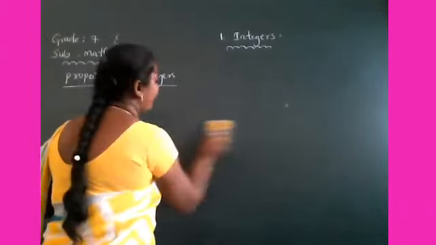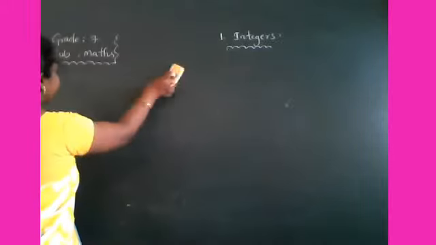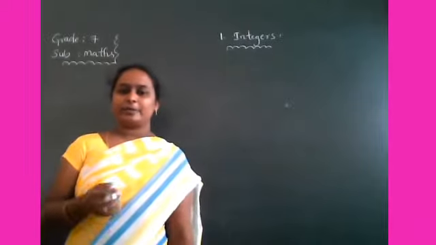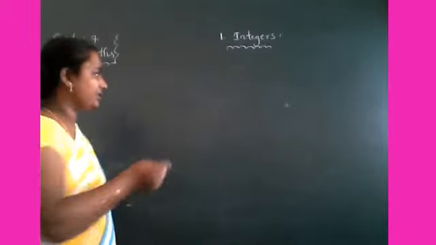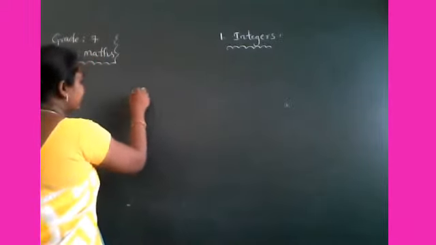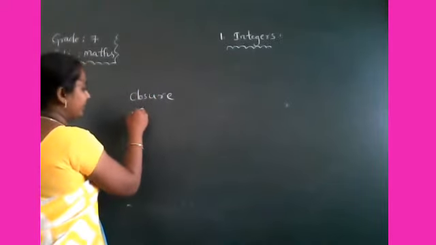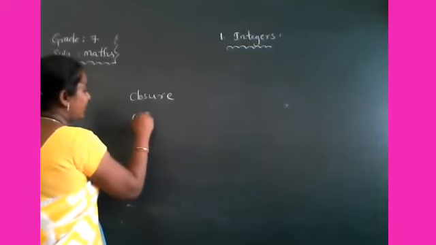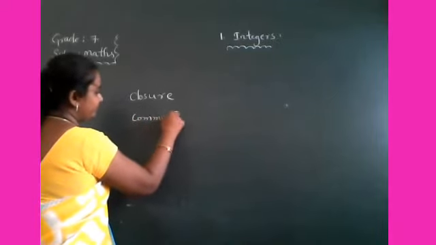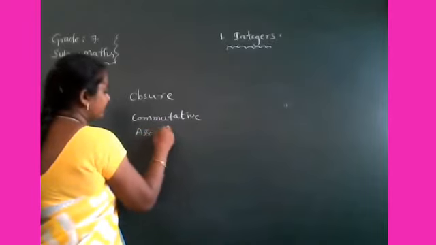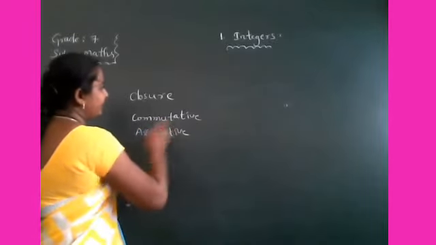And next, we are learning about the properties of subtraction. Under subtraction, the same properties we are going to apply now: closure property, next commutative, associative property. Right, children?